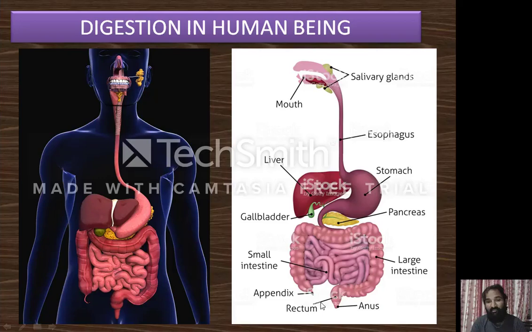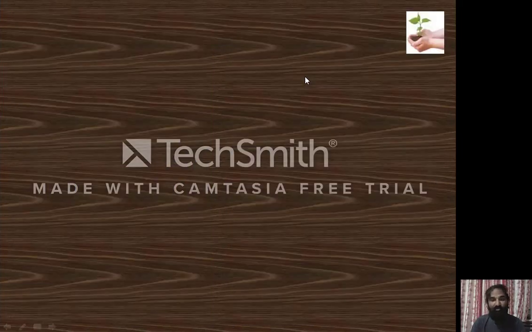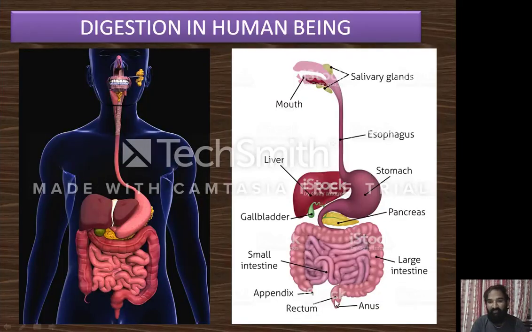The large intestine has the rectum, and finally a pore is present, which is the anus. In digestion in human beings, the mouth is the opening site and it ends with the pore, the anus. The alimentary canal of the human being mainly runs from mouth to anus, and there are different parts.